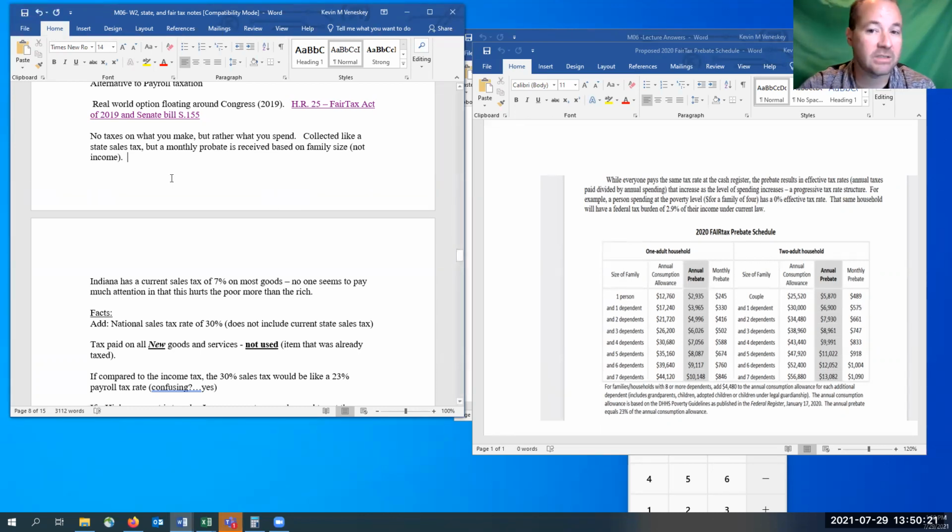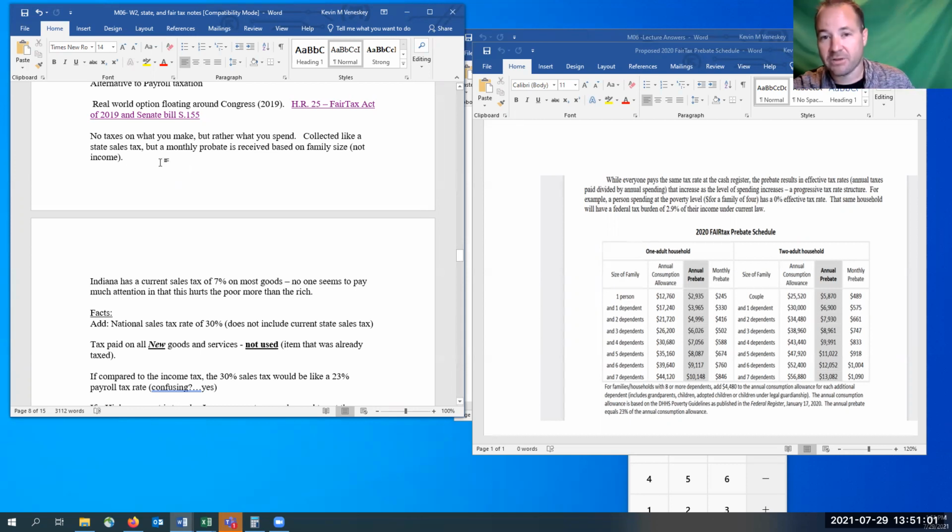Now, one of the good things though about the fair tax, you only pay based on what you spend. So if you're making money, but you're not spending it, or you're spending it only on certain items, you're not going to be taxed on it. So you get to keep more of your money. And then the one way that it's been proposed is the rich will pay more, because the rich buy a lot more big ticket items. And therefore they're going to pay a lot more tax than those who just buy little items just to make their way through every day.